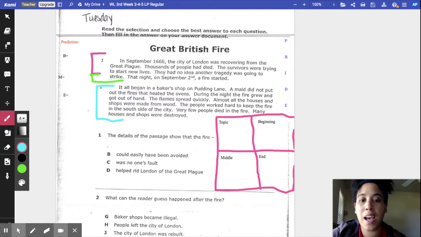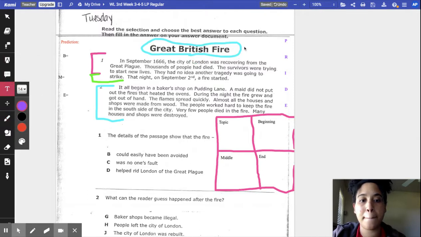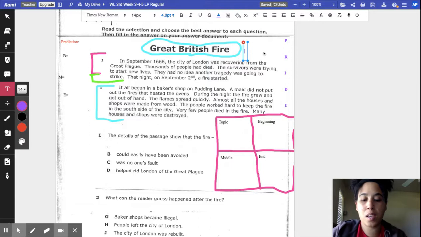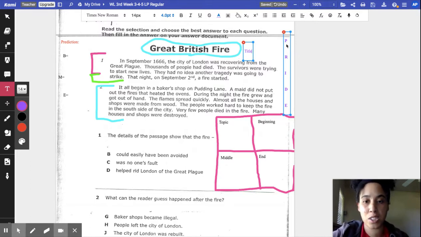So the first thing I want to do is make sure I circle my title. I'm going to go ahead and circle my title. And I am going to label my title like that. Okay. The next thing that we want to do is start on the PRIDE strategy. So the first thing is to preview and predict the genre. I am going to make a good prediction on what this passage is going to be about.